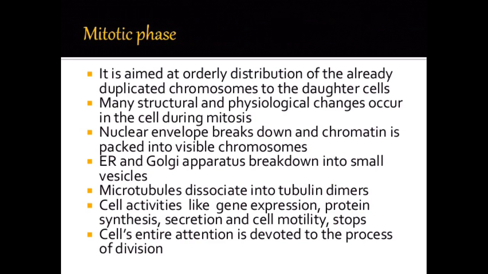Endoplasmic reticulum and Golgi apparatus break down into small vesicles. Microtubules dissociate into tubulin dimers. Cell activities like gene expression, protein synthesis, secretion and cell motility stop. The cell's entire attention is devoted to the process of division.